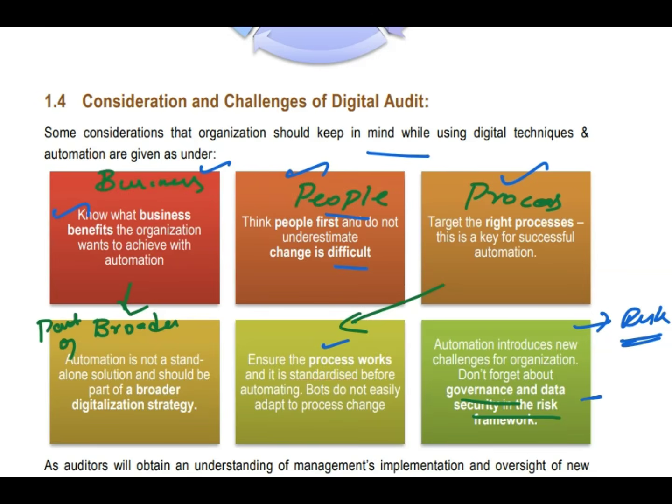One more add-on point: it is a part of a broader digitalization strategy. If you could remember, just remember this. So for considerations and challenges in digital audit, you remember business, people, process. In process, you will remember 2 points. At last, you will go for the risk point.